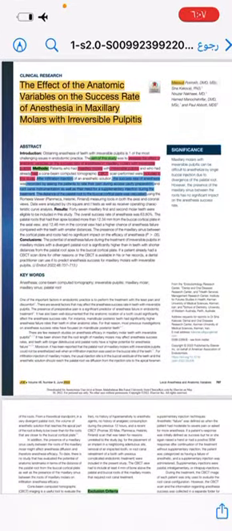Assalamu alaikum. My paper published in 2022 in JOE by Masoud et al., titled "The Effect of the Anatomic Variable on the Success Rate of Anesthesia in Maxillary Molar with Irreversible Pulpitis."